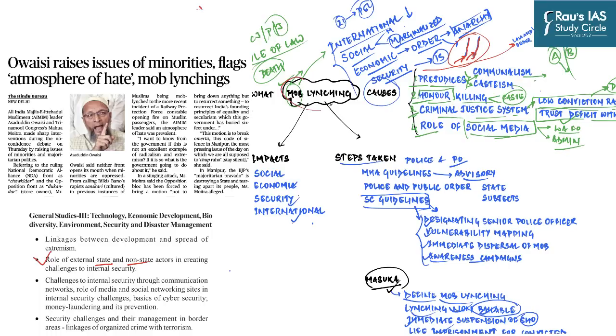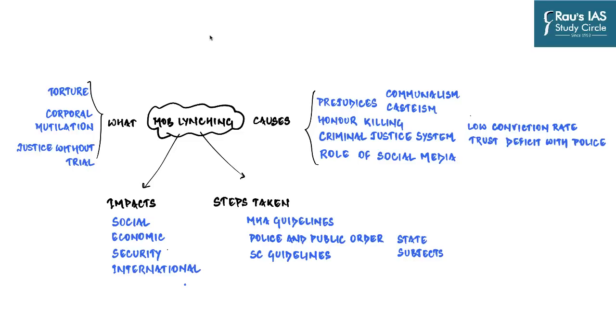So we'll first understand what mob lynching is, what are its causes, what are its impacts, and what steps have been taken to curb the menace of mob lynching. And so let us begin by first understanding what exactly is mob lynching. Mob lynching is basically a form of violence in which a mob, which means a group of people, gather at a place under the pretext of administering justice without trial, and they execute a presumed offender, often after inflicting torture and corporal mutilation.